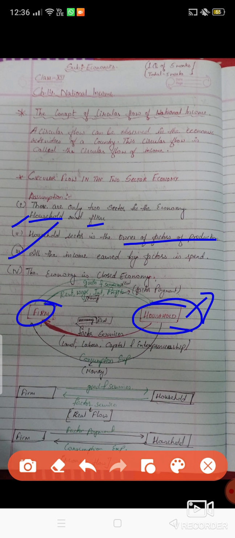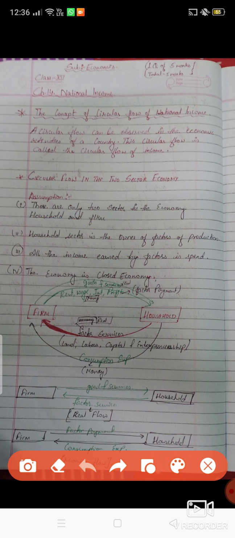Third, all the income earned by the factors is spent. Whatever income has been earned has to be spent. There is no saving, that we have to assume. Fourth point, the economy is a closed economy. Closed economy means there is no transfer of goods and services to any foreign country, no trade between two countries. That is why the economy should be closed.